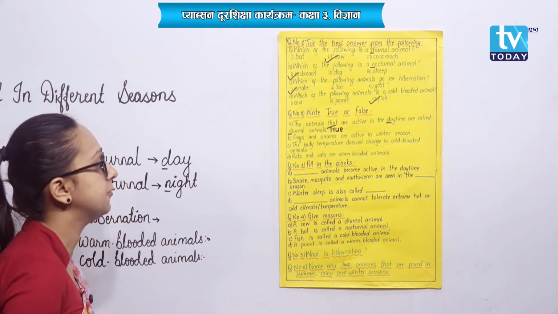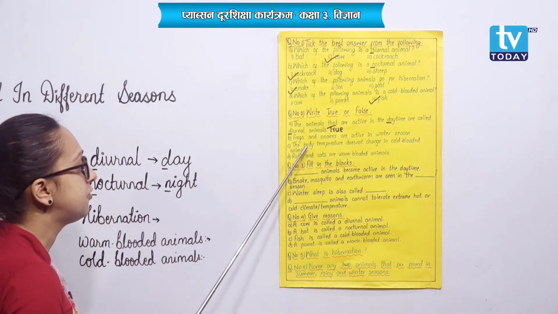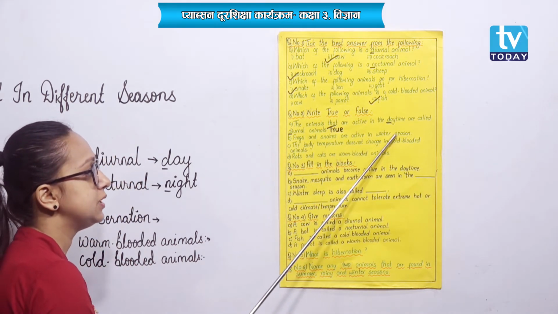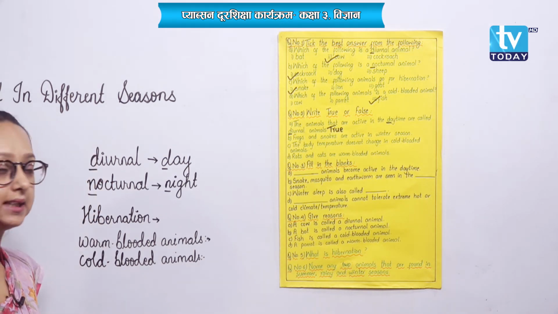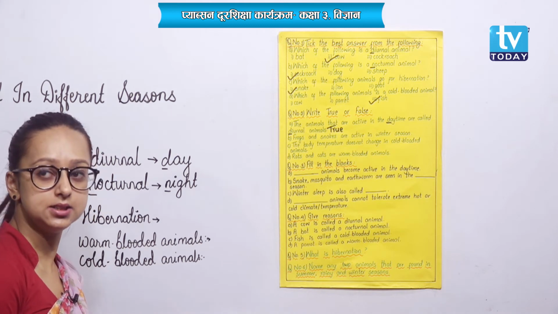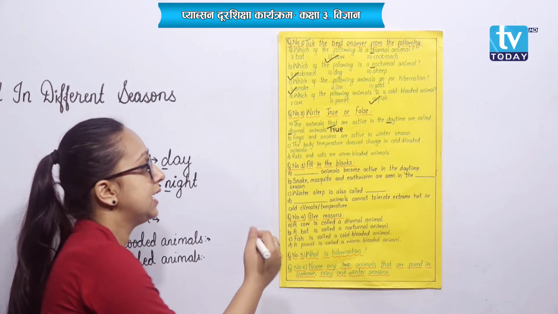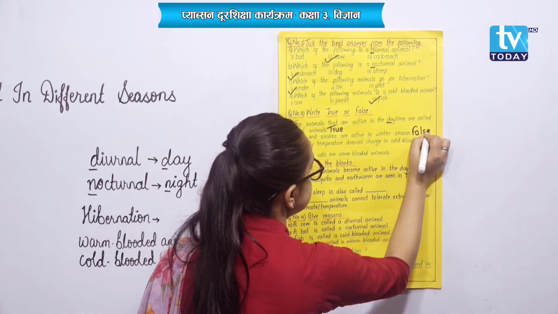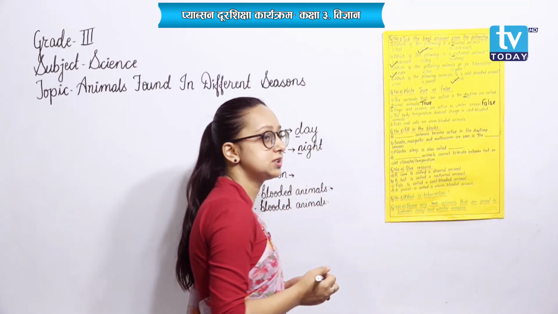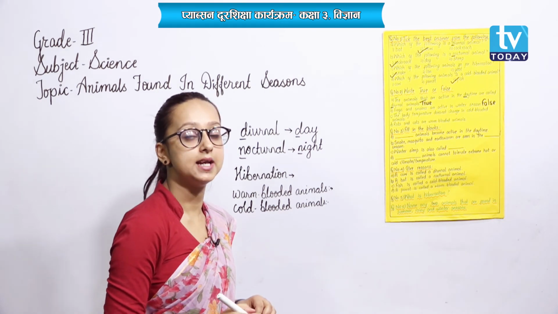And number B, frogs and snakes are active in winter season. Is it true? No, it is false. When are they active? They are active either in summer season or in rainy season.